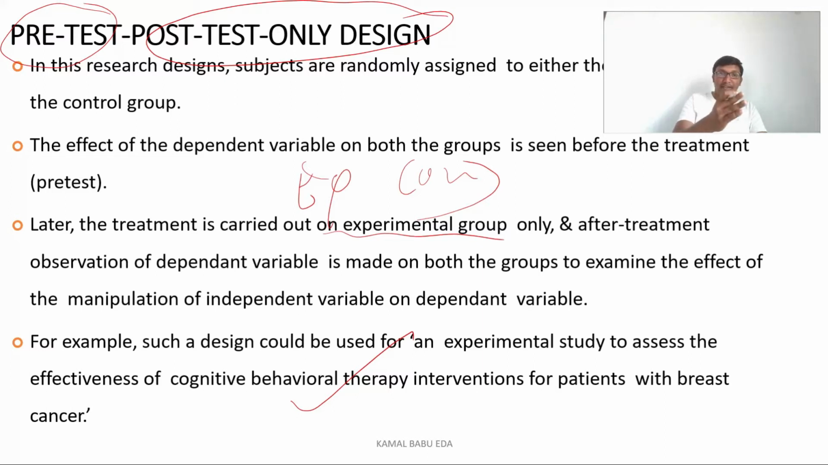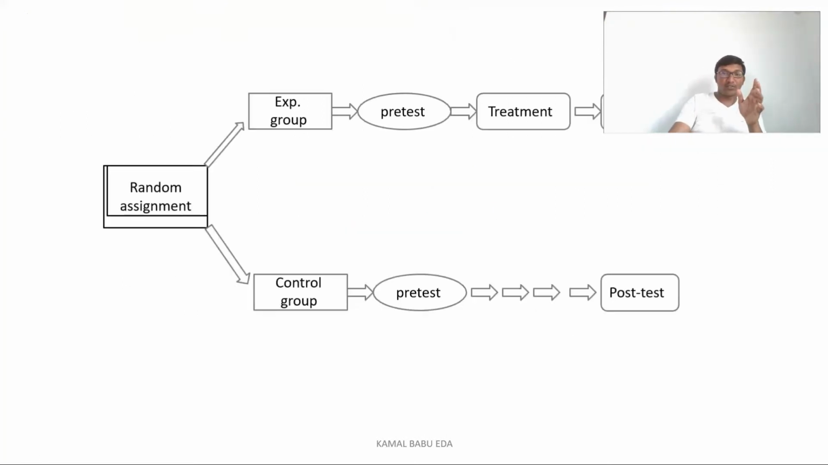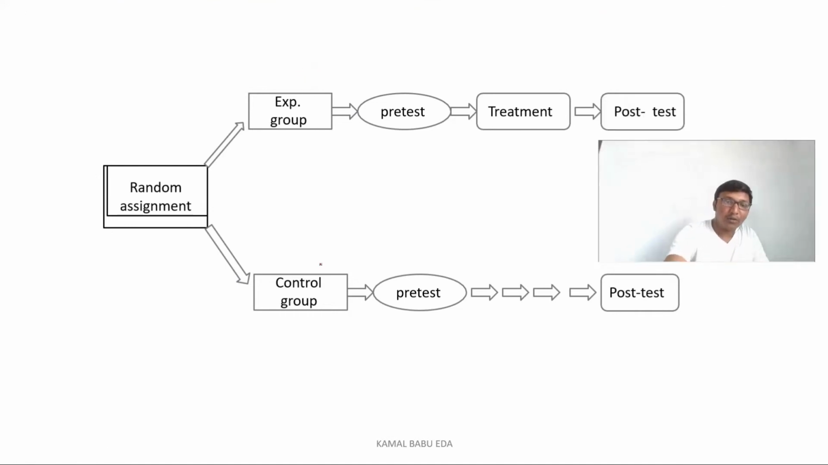As an example for this pre-test post-test research design, say you have a group of patients who have cancer, and you give them cognitive behavioral therapy. To what extent are they adjusting to the particular interventions that we are giving? We will see the effectiveness of the cognitive therapy given to patients who have breast cancer while they are undergoing the interventions. So that is the pre-test and post-test control design. You can see here we have two types of groups: the experimental group and the control group.